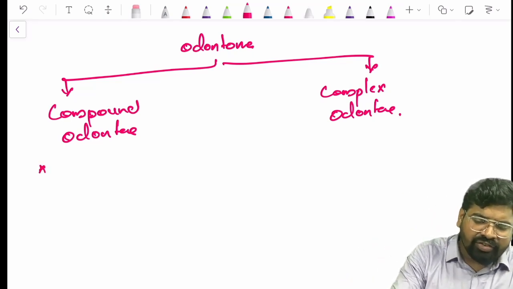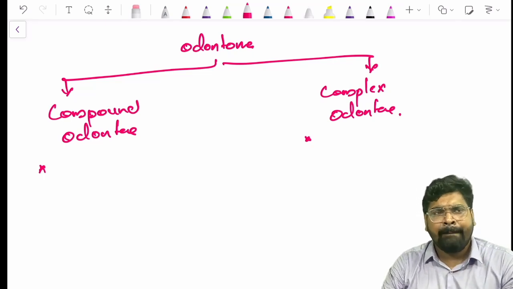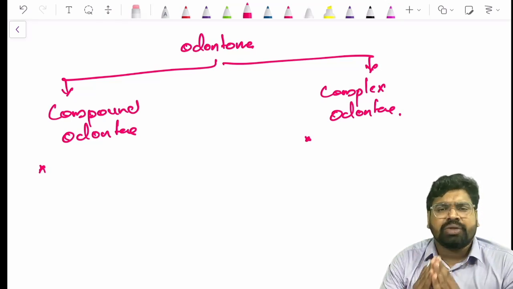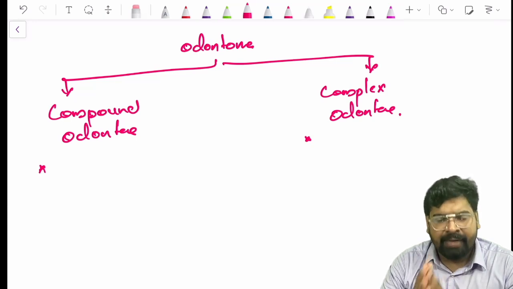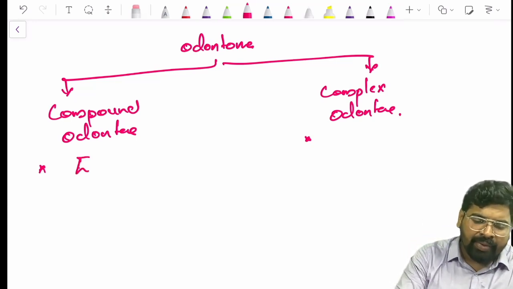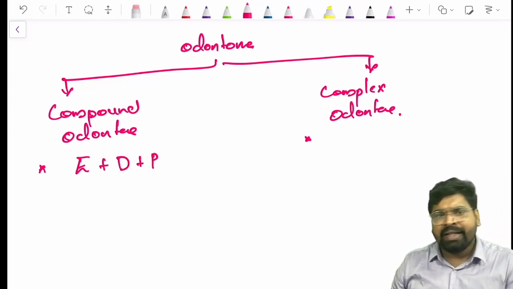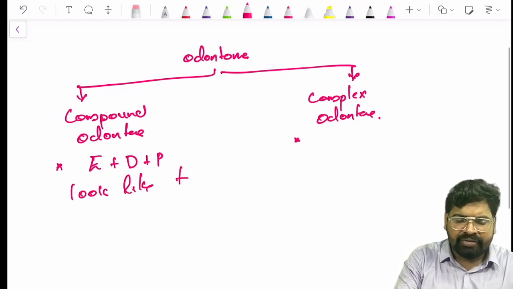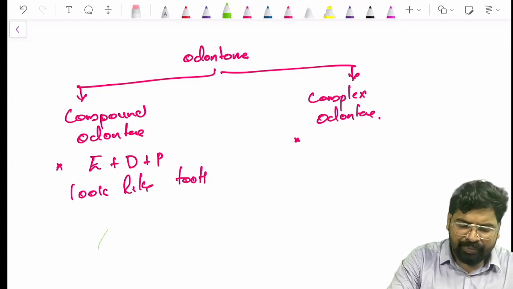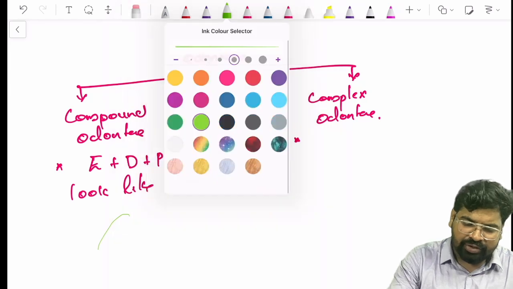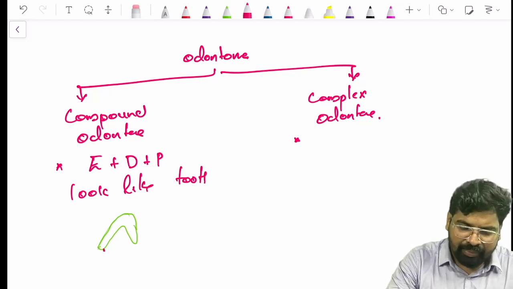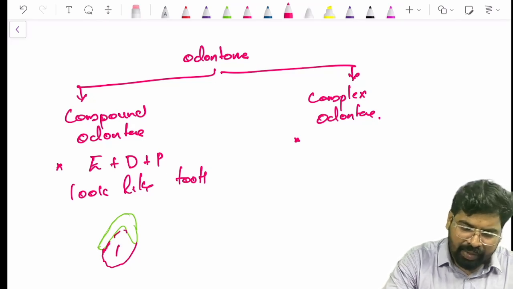Now what is the feature of compound and complex odontoma? How can we differentiate? If the odontoma formed looks like a tooth, a perfectly structured tooth, it has enamel, dentin, and pulp, and the architecture looks like a tooth. It will have a deposition of enamel like this. Then comes a part of dentin deposition. It will deposit some dentin here, and in the center it has some pulpal tissue.